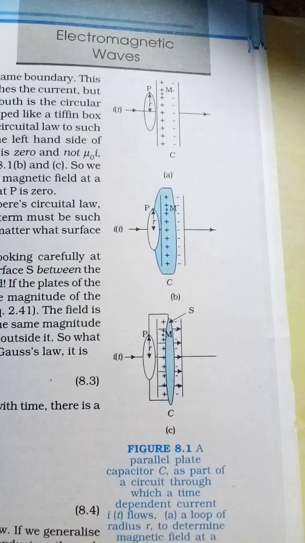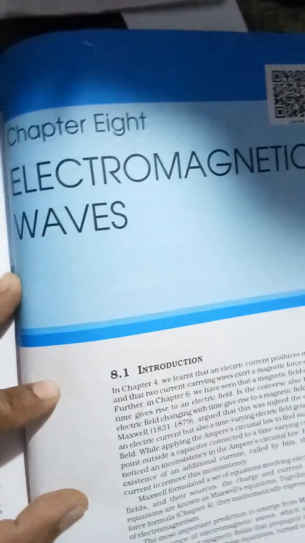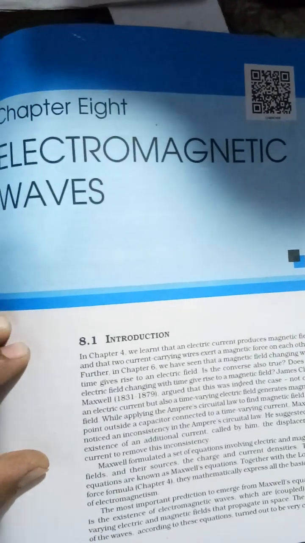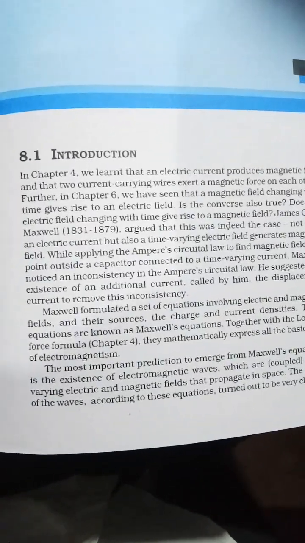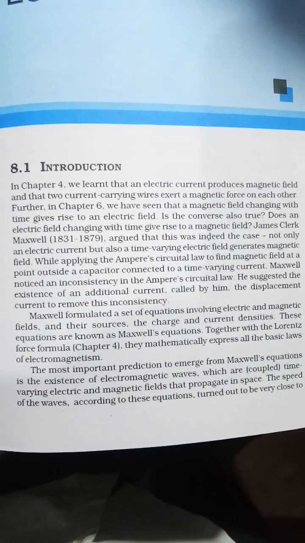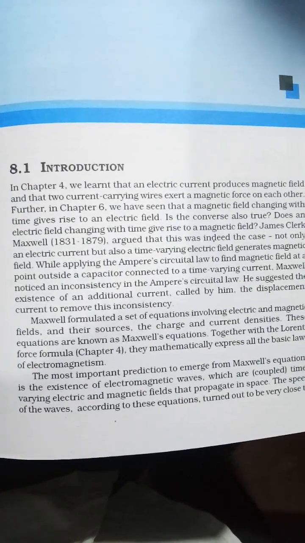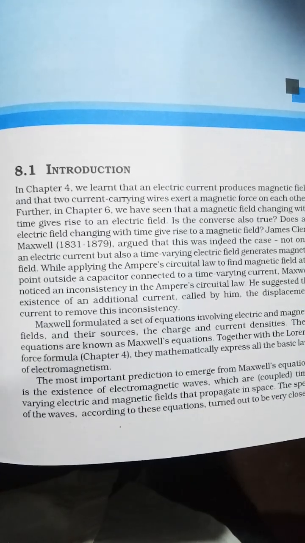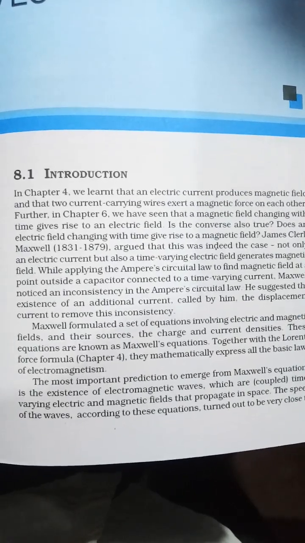You will see the description here, because now I would like to go with the introduction of electromagnetic waves. This is chapter 8 of the physics NCERT book of plus two level. Introduction: in chapter 4 we have learned that an electric current produces a magnetic field, and that two current carrying wires exert a magnetic force on each other. Further, in chapter 6 we have seen that a magnetic field changing with time gives rise to an electric field.